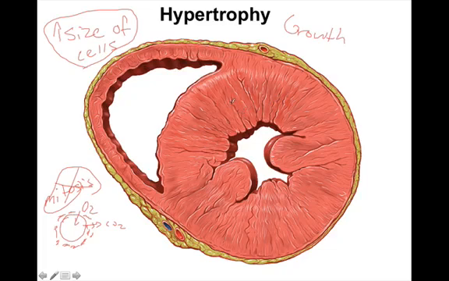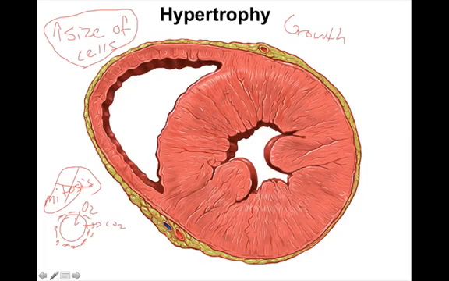Same thing with the heart. Structurally, the heart contains sarcomeres, the same contractile proteins the skeletal muscles do. So the heart is going to grow as well. But like I said, it's only going to grow proportionally. Now, there's another factor we have to look at with the heart: remember the main job of the heart is to pump blood. So we can't allow this heart to get too big and too out of control because then it will eventually become an ineffective pump, which I'll elaborate more on when we get to cardiovascular complications.